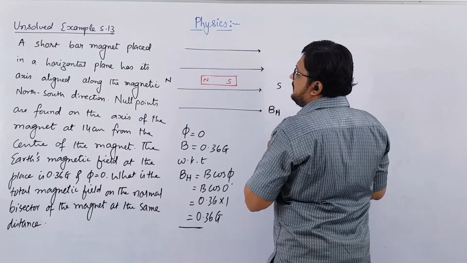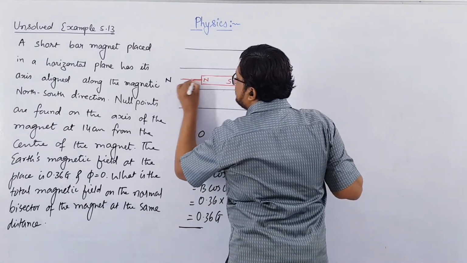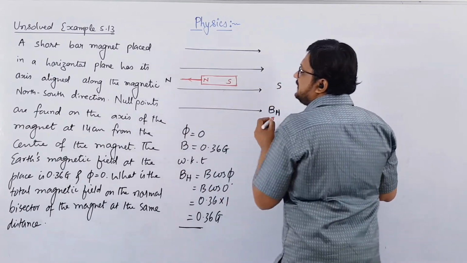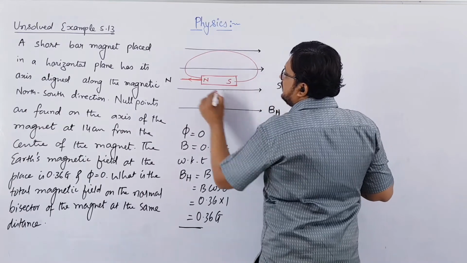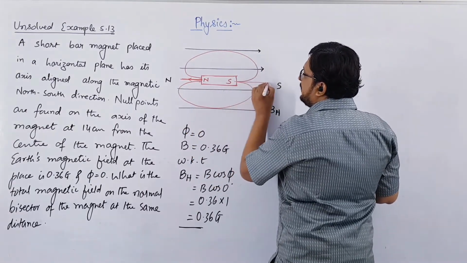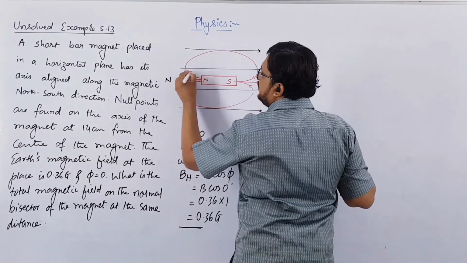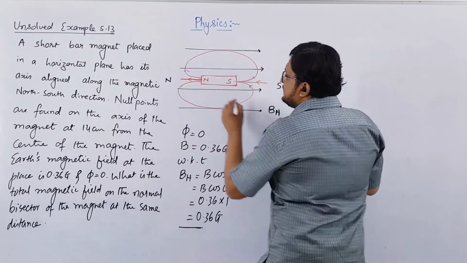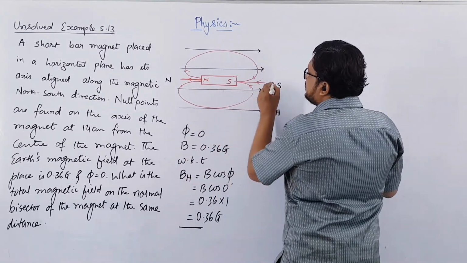So you can see that magnetic field lines will emerge out from the north pole of the bar magnet. So here for a bar magnet, magnetic field lines will be in this direction. You can say that it will be something like this, right? This will be the direction of magnetic field. So here it will be entering inside and here it will be coming out. So clearly you can see that for this axis, let us draw a dotted line over here.